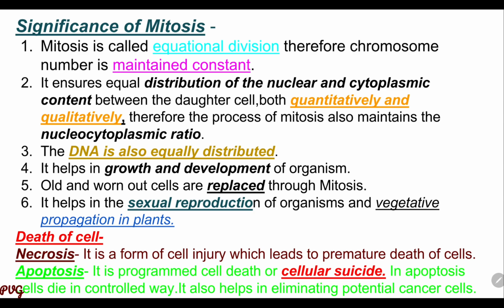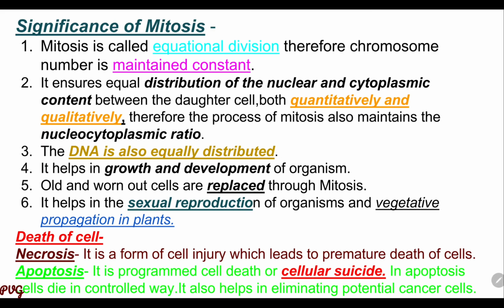Then next, a little bit of a point, that is the death of a cell. Actually, death of a cell occurs in two ways: one is necrosis and another one is apoptosis. Necrosis is a form of cell injury which leads to the premature death of cells.